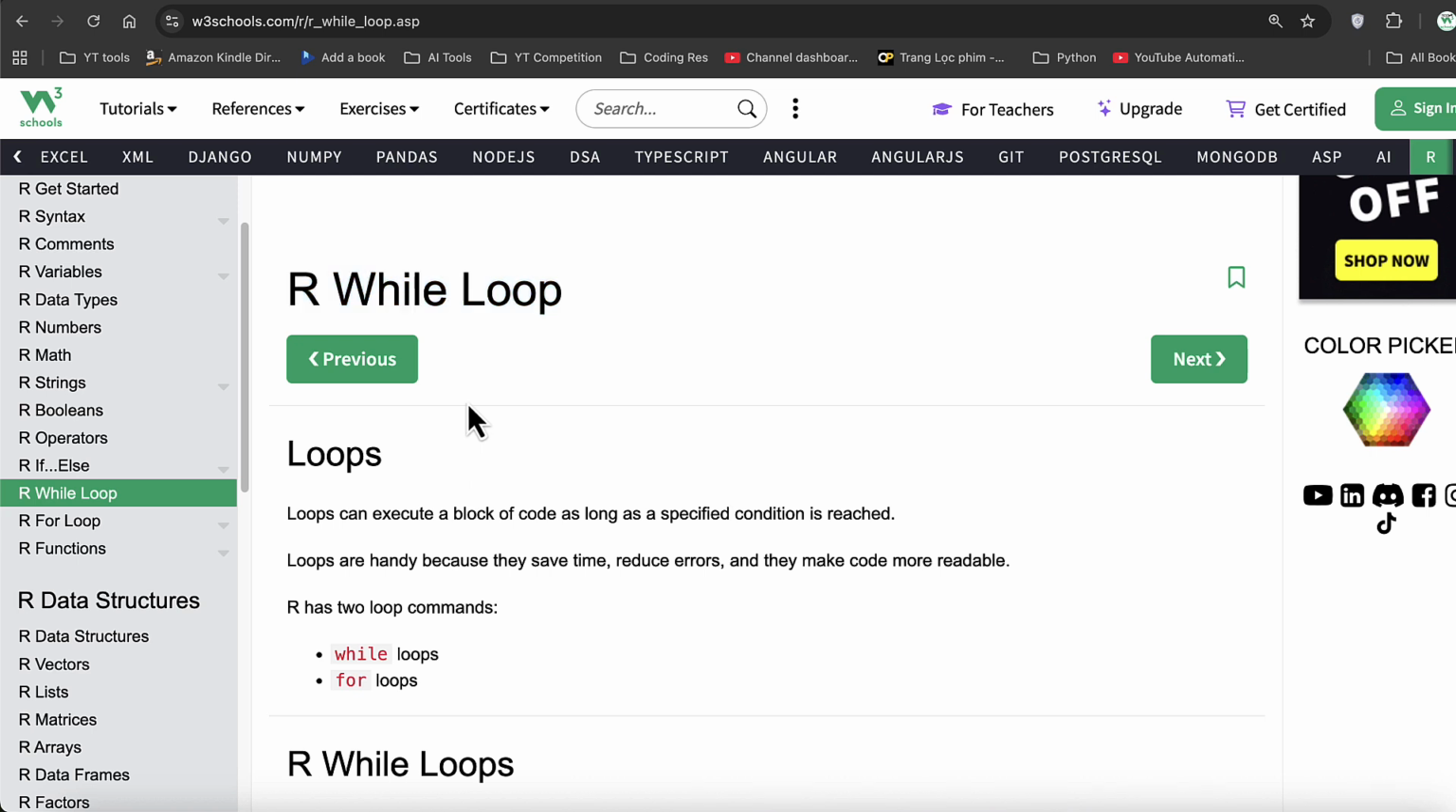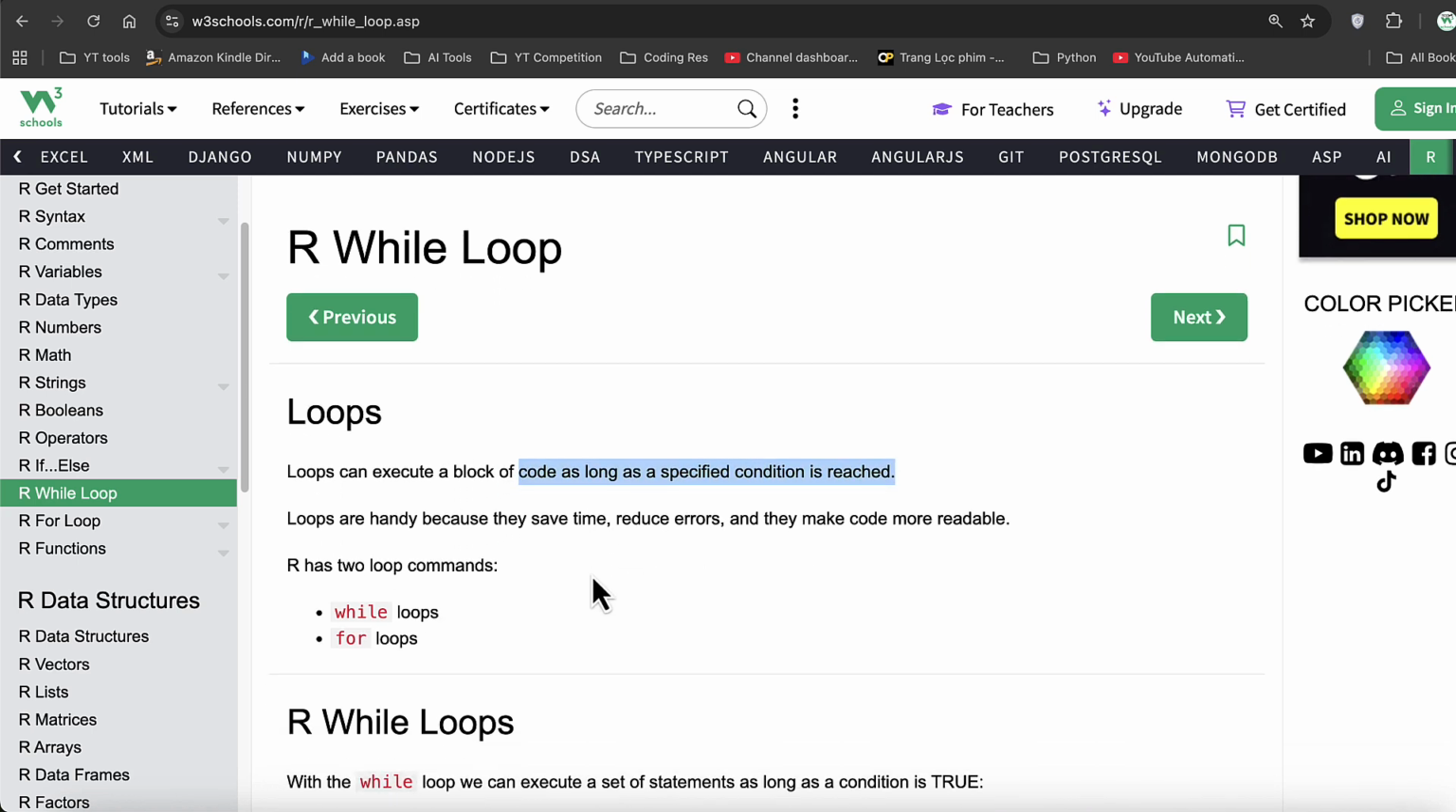Now, let's talk more about our while loops. Loops can execute a block of code as long as a specified condition is met. The way loops work is that they repetitively cycle through the same block of code again and again until a condition is satisfied and becomes true. As soon as the condition becomes false, the loop breaks and stops the execution.